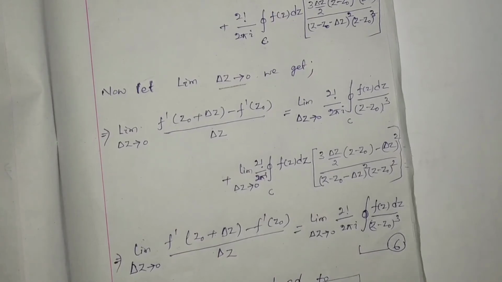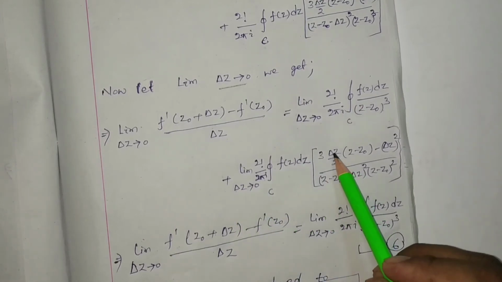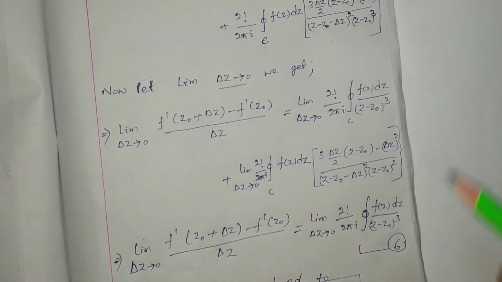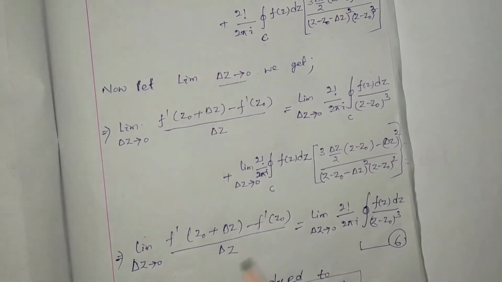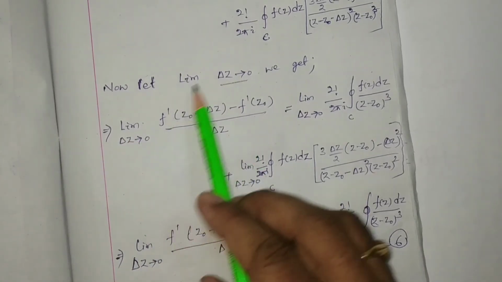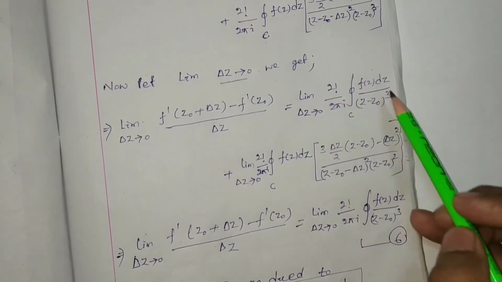Here you can see if I put del z tends to 0 over here and here, then how much will this term be? This term is going to be cancelled. This term will be 0. Now we are going to get only the limit del z tends to 0 of this one equal to the limit del z tends to 0 of this one. But in this term there is no del z.